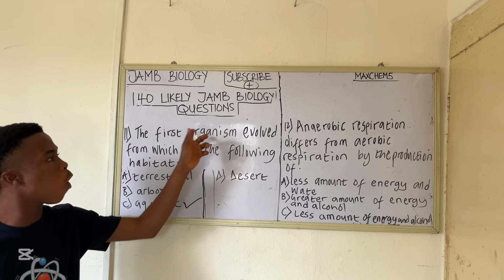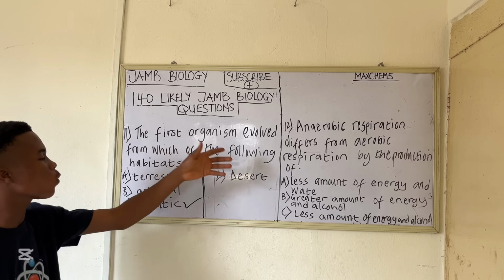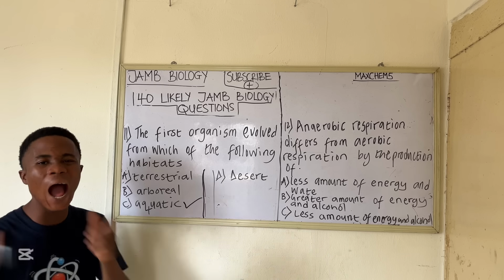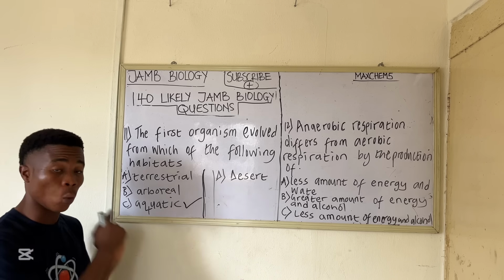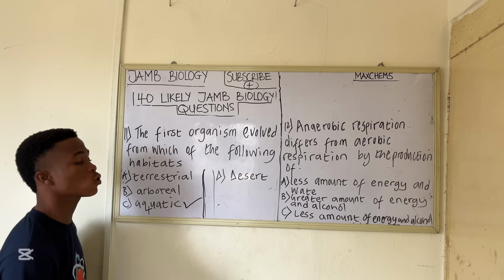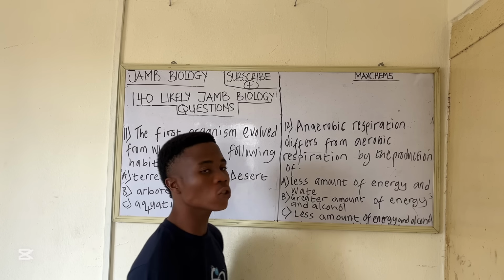So the first organism evolved from which of the following habitats? The correct answer to this question is aquatic. I hope you take note of that. So let's go to the next question.